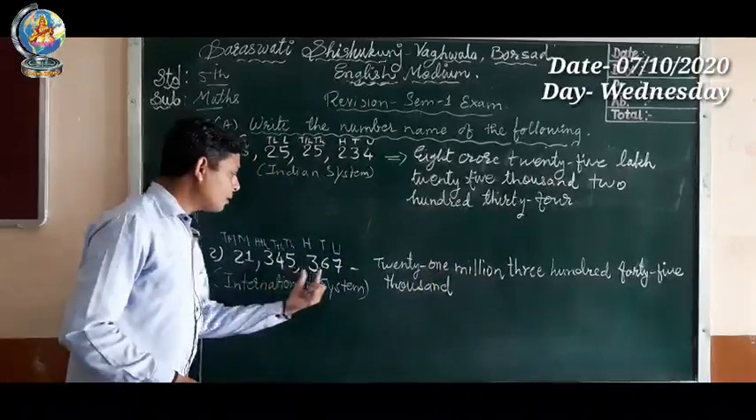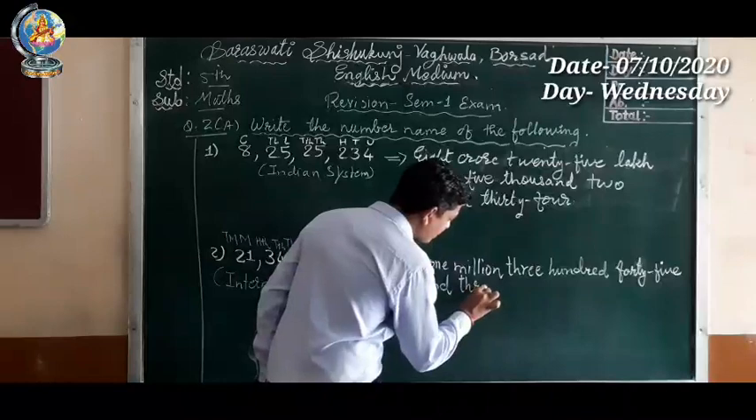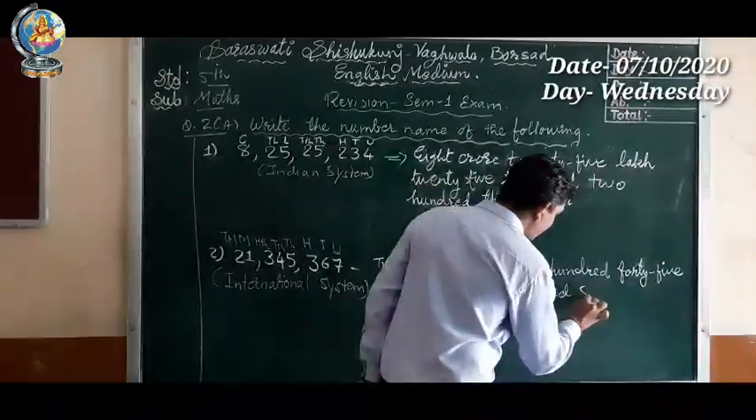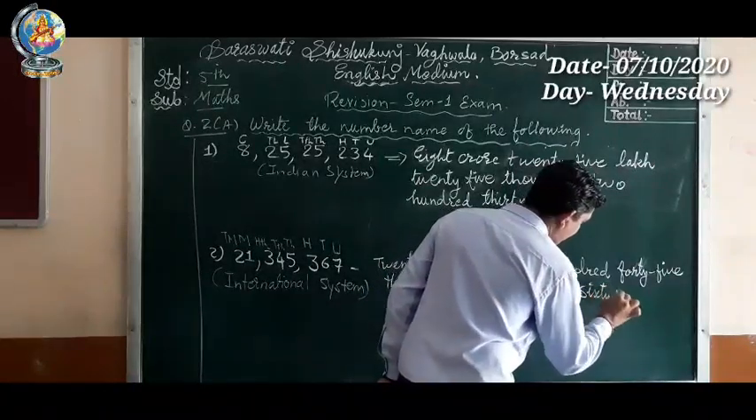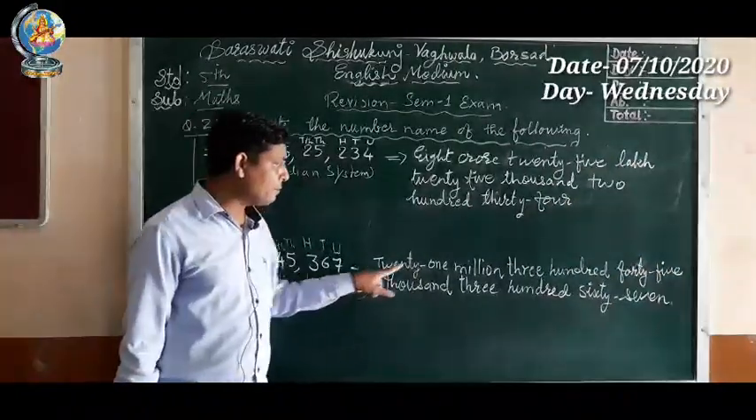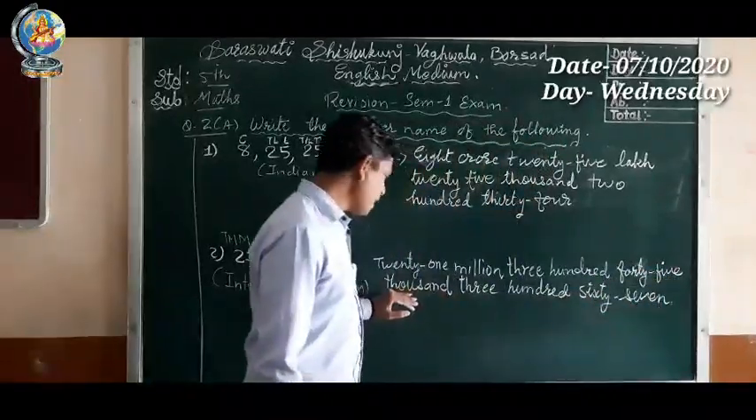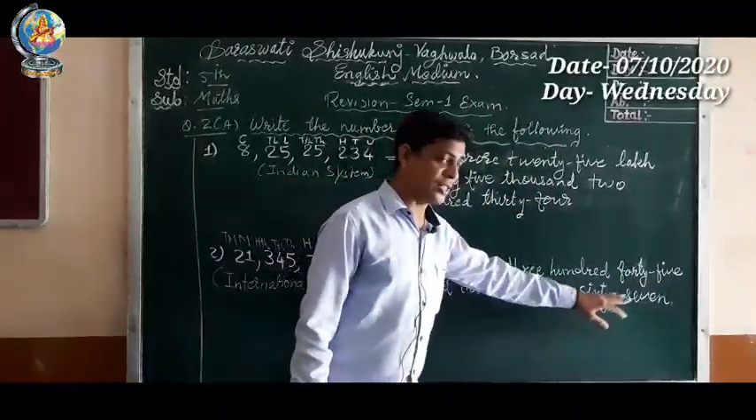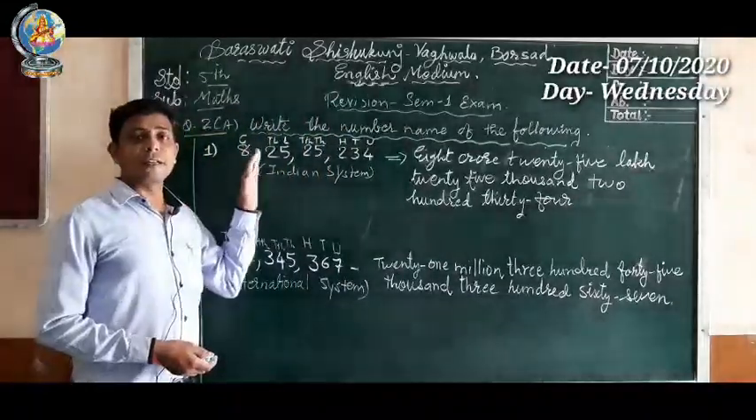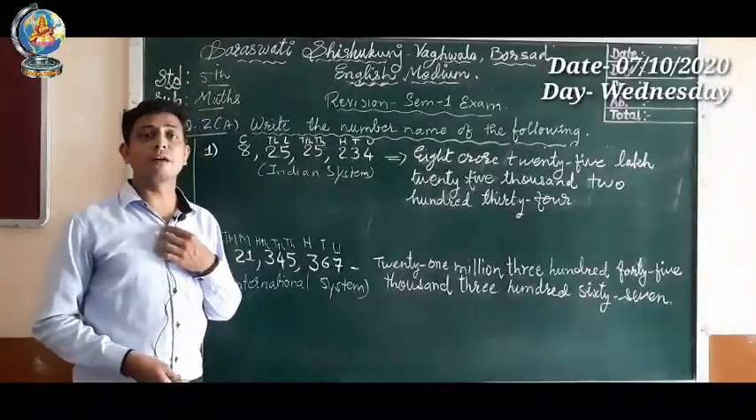Okay, now 367. The last 3 digits we already know how to write. So 367. Okay, let's read once again: 21 million 345 thousand 367. So by this way you can write the number name of the Indian numbering system as well as the international numbering system. Now we will move to the next question.